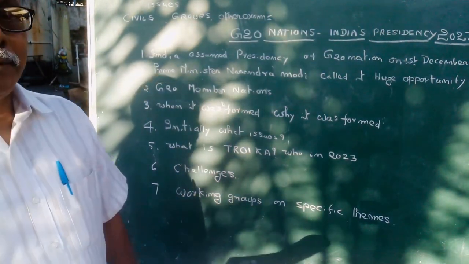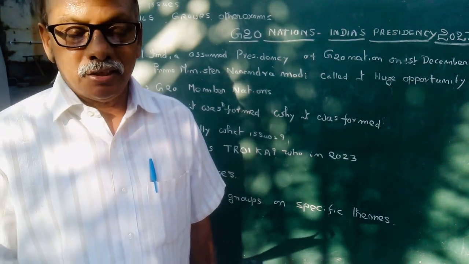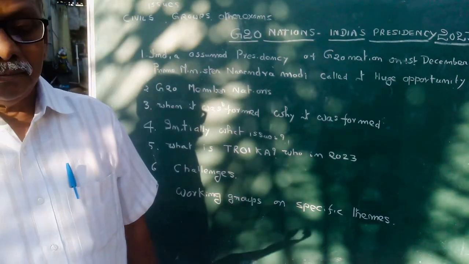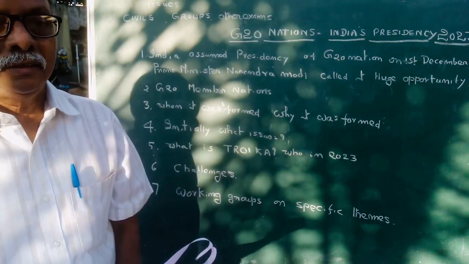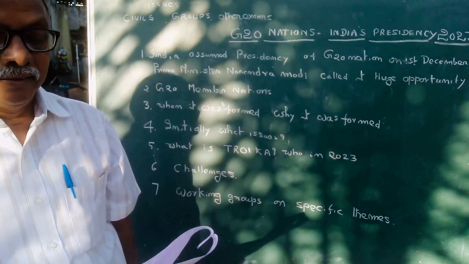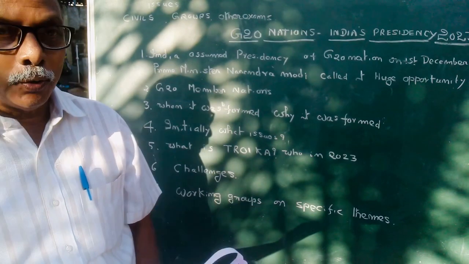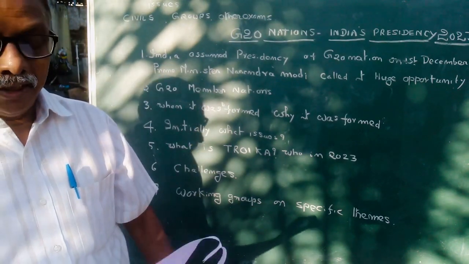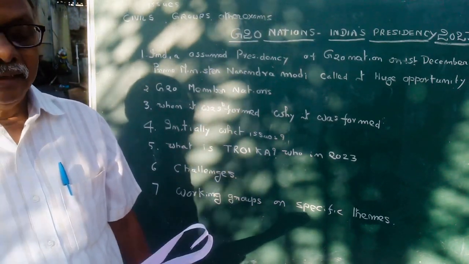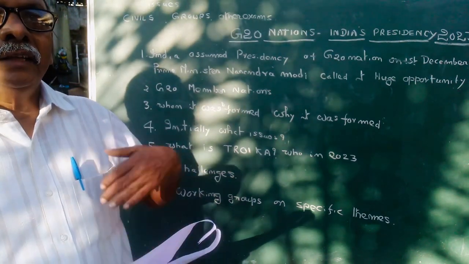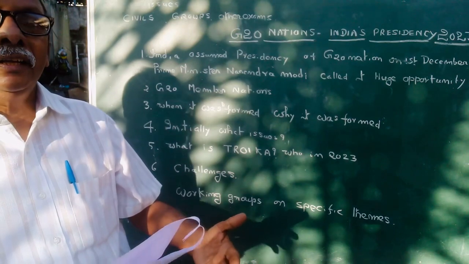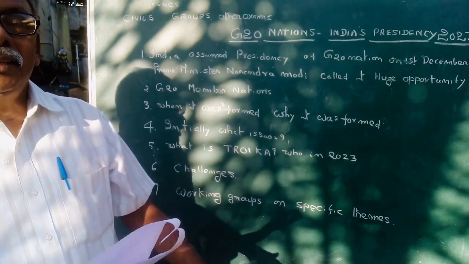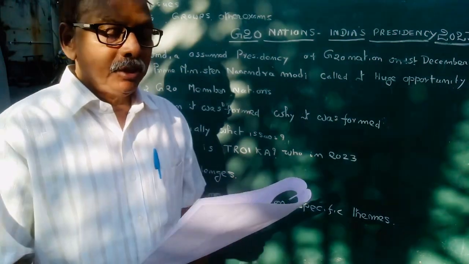What are the powers of the president of G20 nations? There is no power to the president, no secretariat, and the president is chosen alternately, and the G20 nations get the presidency once in a year.